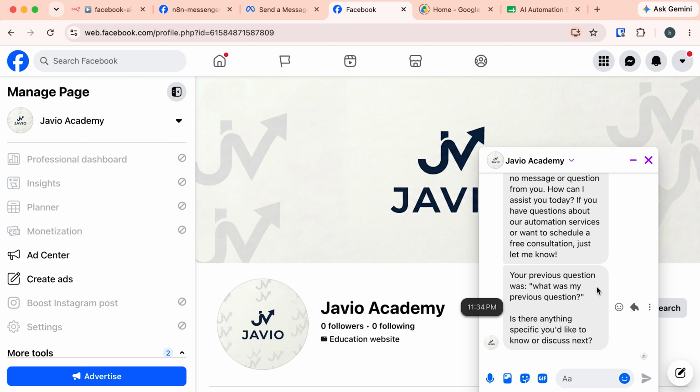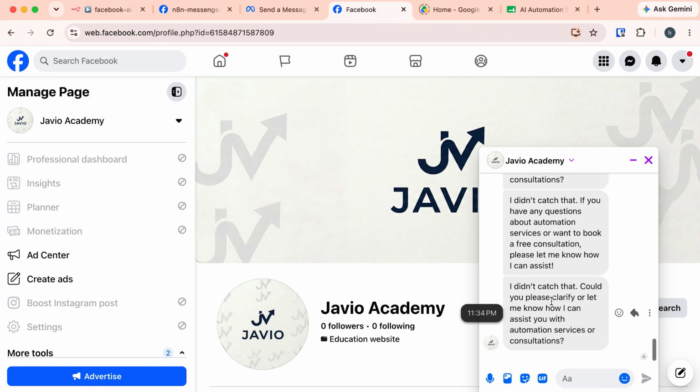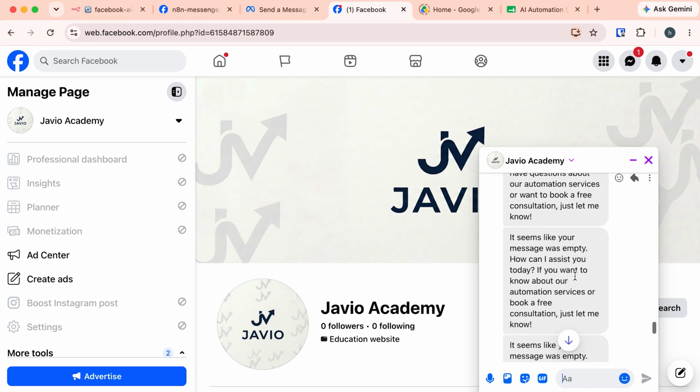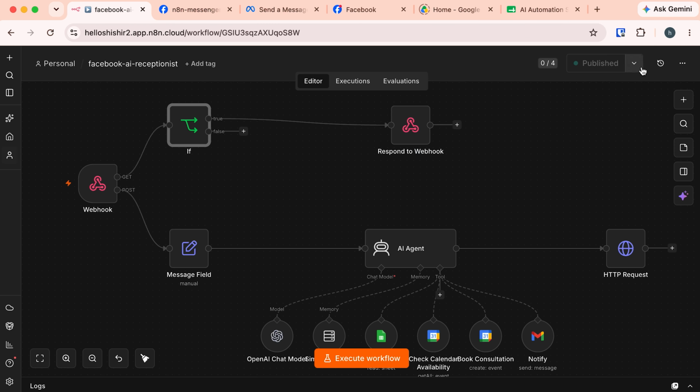It's actually flooded with so many messages. So I need some way to stop that. It's flooded with so many messages and here it's telling that it seems like your message was empty. So I need to fix this one. So for the time being, let's unpublish this.